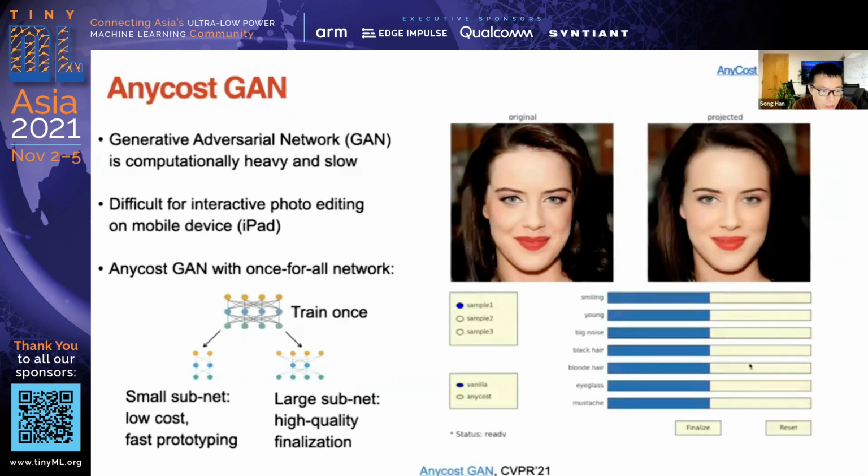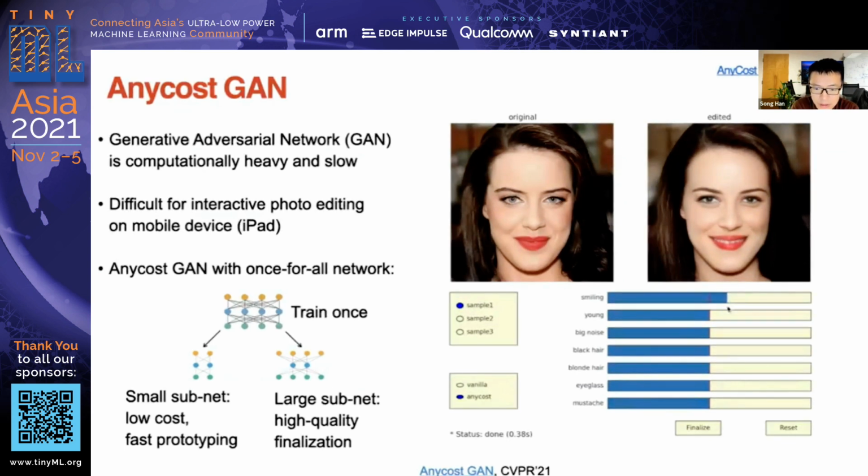So we build this AnyCost GAN with the once-for-all network. We train a super GAN model, and then we can select the subnetworks at low cost for fast prototyping, and we can select larger subnetworks for high quality finalization. So now let's switch to AnyCost GAN. It's taking only 0.4 seconds now to edit the photo.